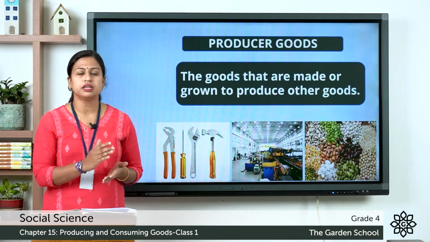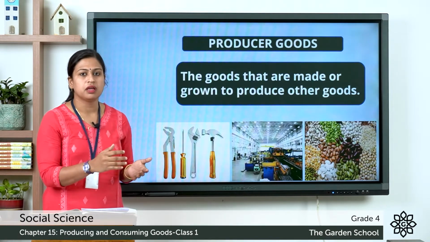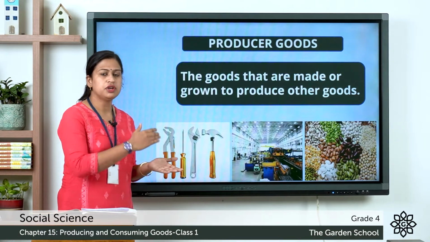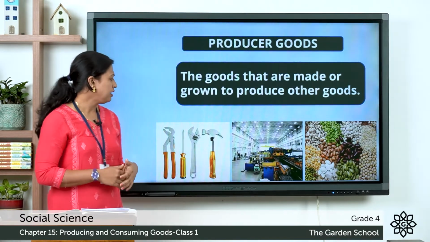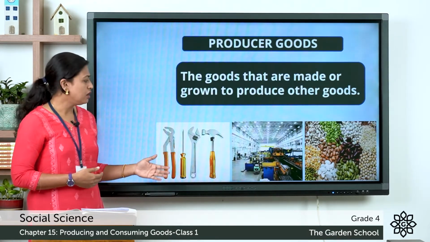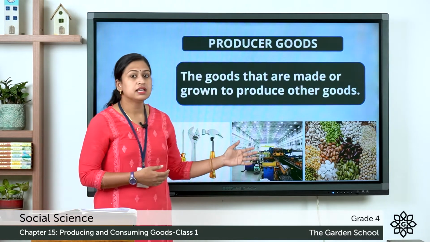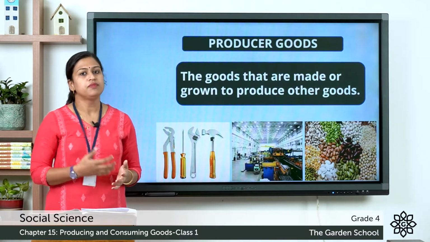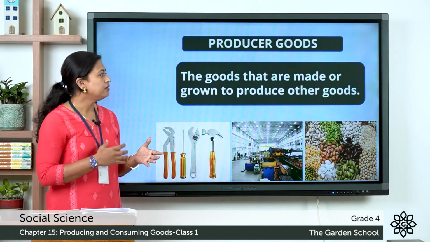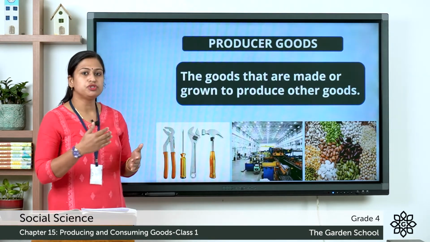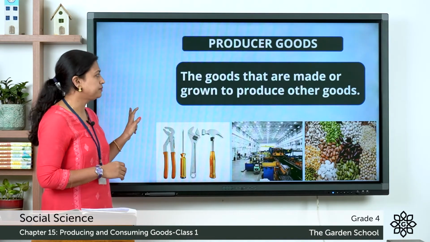So, here sugar cane is the producer good and we use this sugar cane to make the final product, that is sugar. And other producer goods are tools, machineries, seeds, manures and so on. So, these are the producer goods that are made or grown to produce other goods.